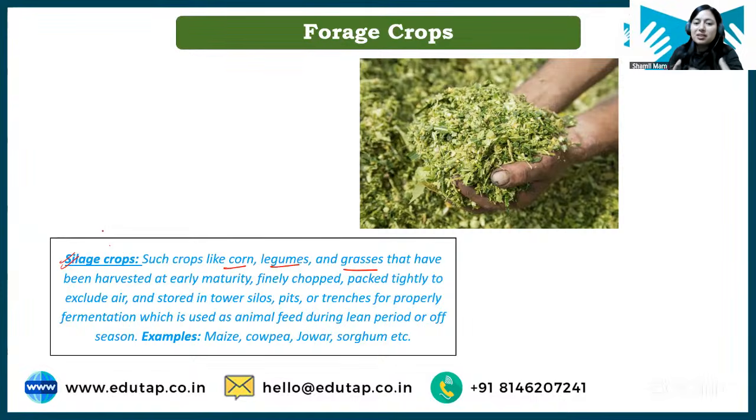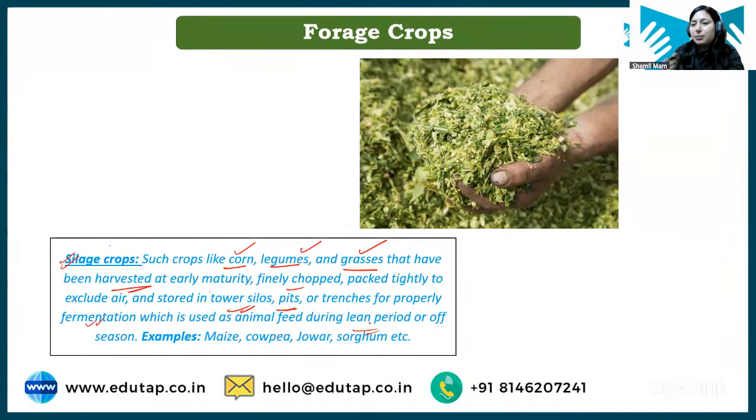Silage is a fermented form of fodder grasses that is stored for future use, right? Crops like corn, legume and grasses are harvested at early maturity, means before they reach maturity. They are chopped and packed tightly in towers which are called silo or pits, and a fermentation process is allowed there.